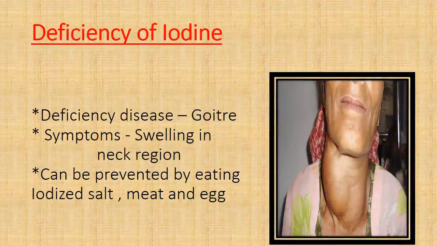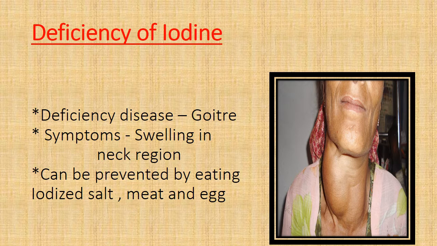And if we have deficiency of iodine, then we can suffer from goiter. Goiter is a deficiency disease caused due to the deficiency of iodine, and its symptom is a swelling in the neck region, as you can see in the picture. To prevent it, we should eat iodized salt, meat and egg.